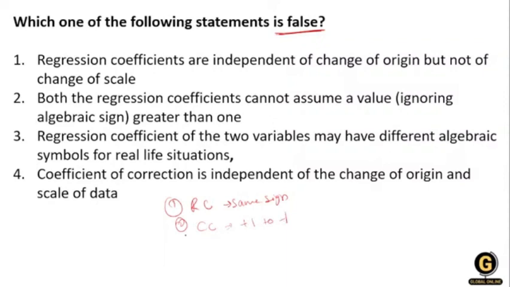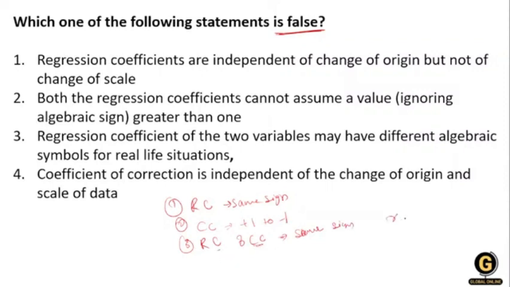Then the coefficient of correlation will also have the same sign as the regression coefficient. If the correlation is negative, regression is also negative.